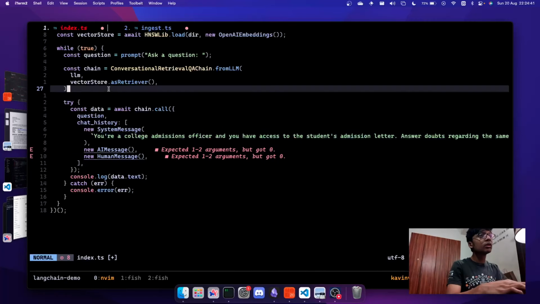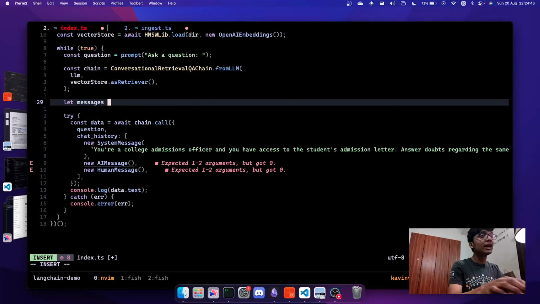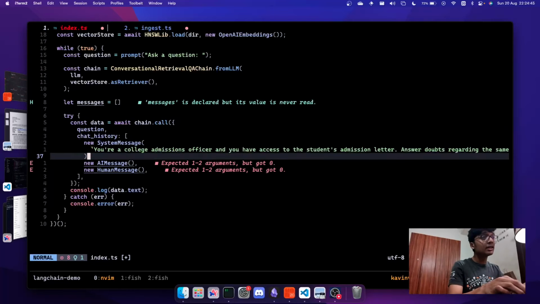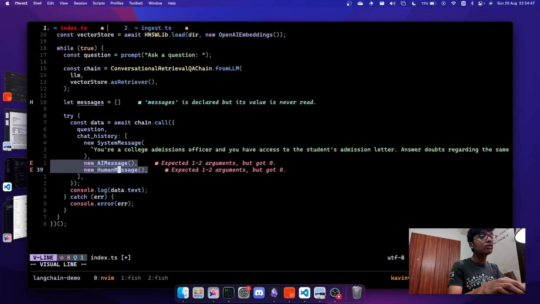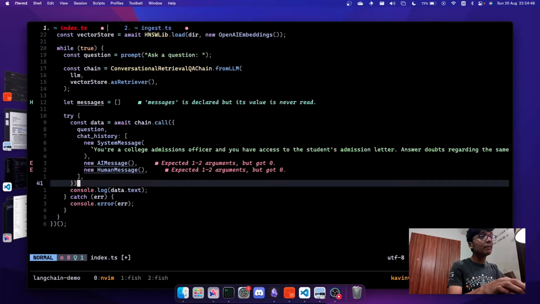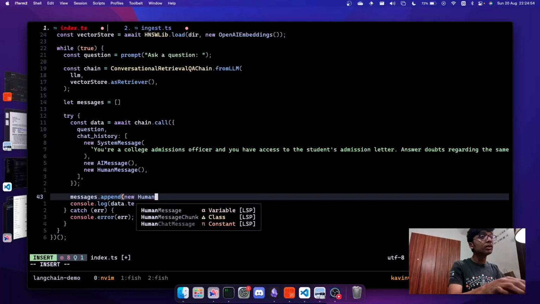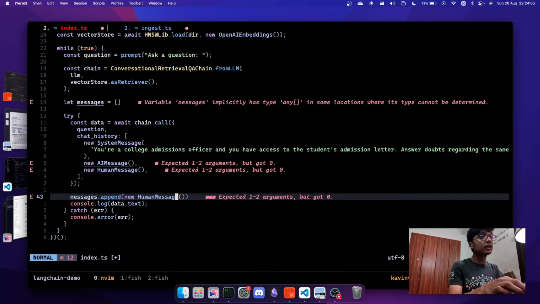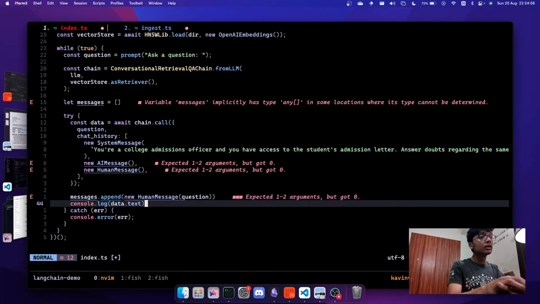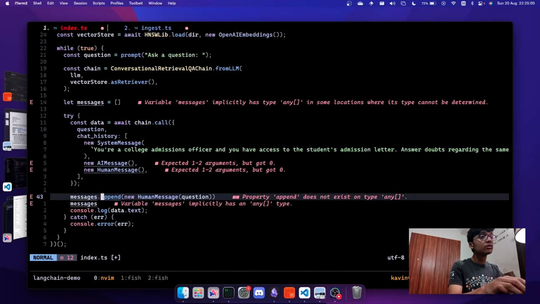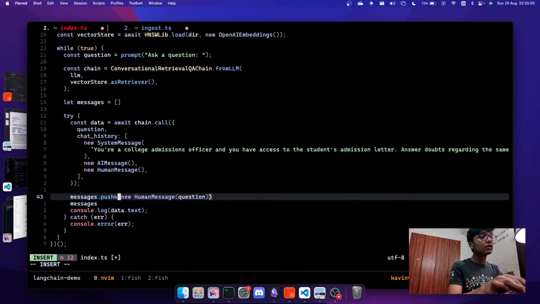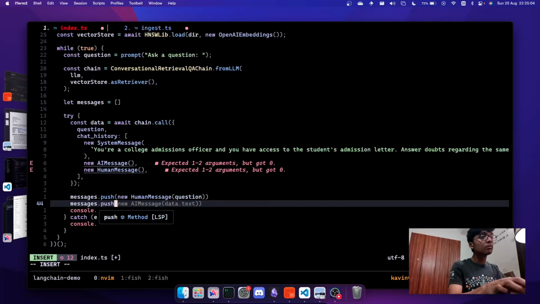So that was what I was doing, saying you can have messages over here, and then once this comes back, you can always append the messages with a new human message of, say, the question, and messages dot push for a new AI message, and then you can do this over here.